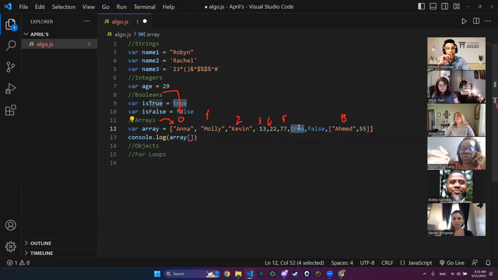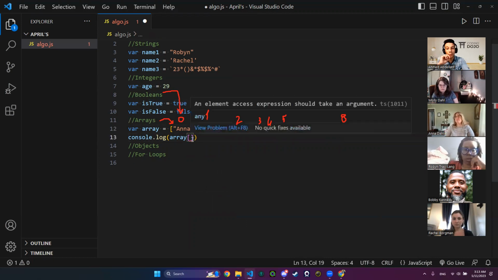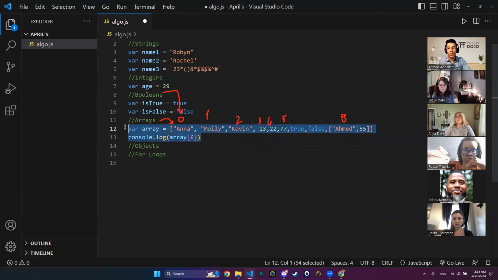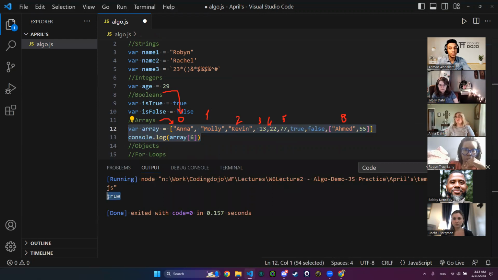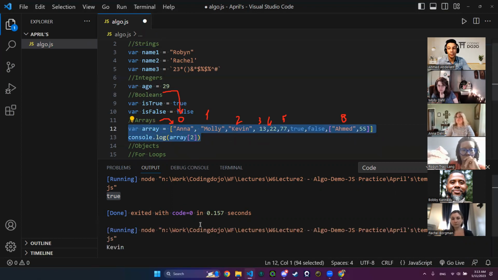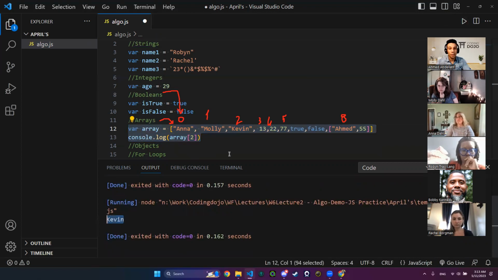True is index number 6. So I'm going to say here array of 6. Let me console log to see if we will be having true or not. I have here true. That means if I want to console log Kevin, I will use index number 2, 0, 1, 2, which is Kevin. So console log array of 2, and I will have Kevin right here.